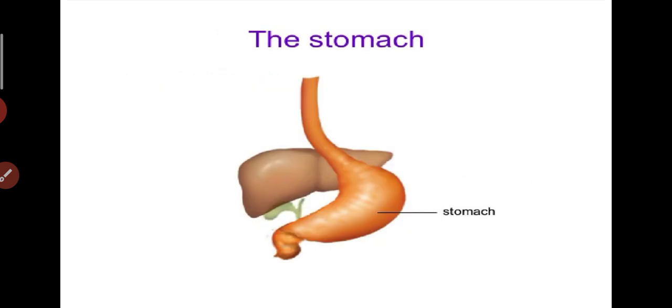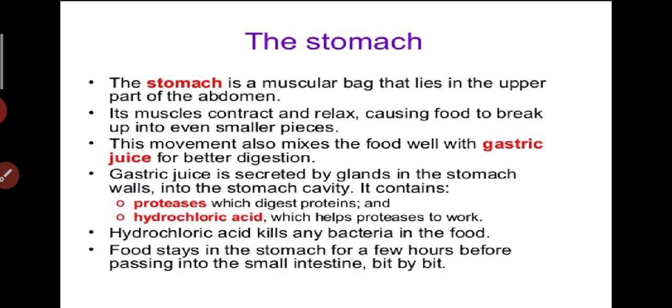Now let us see what is happening in the stomach. The stomach is a muscular bag that lies in the upper part of the abdomen. Its muscles contract and relax, causing food to break up into even smaller pieces. This movement also mixes the food well with gastric juice for better digestion.